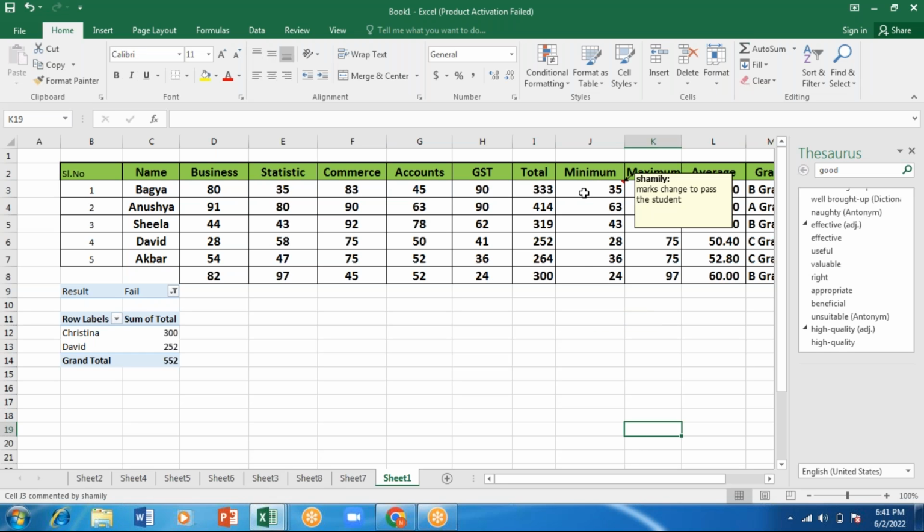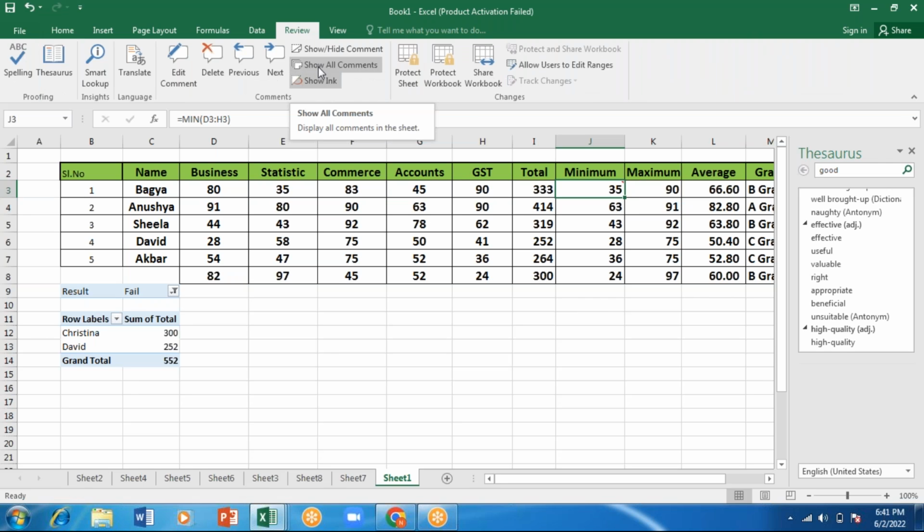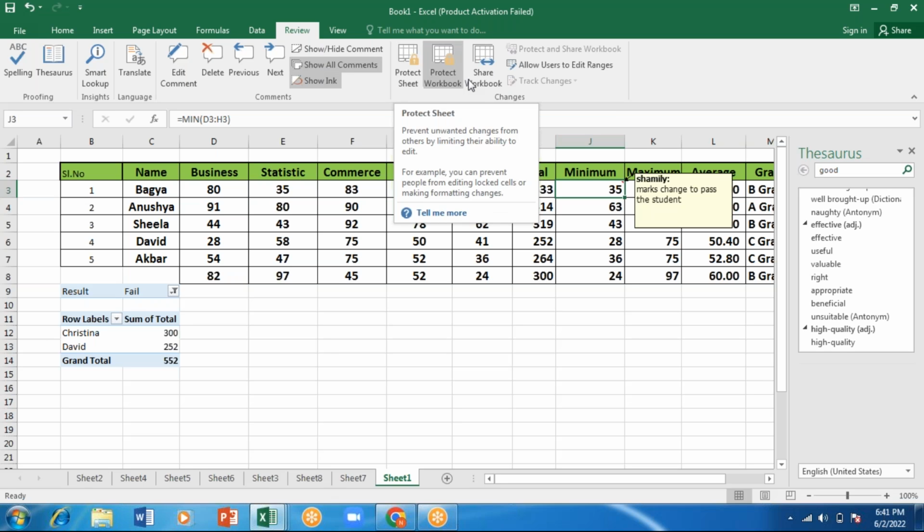There will be one question on this. If there is a red color mark on the top right corner of a cell, what does it indicate? It indicates that a comment has been added to the cell. Similarly, in the Review tab, you have the option Show All Comments. Wherever you have a comment, it will be displayed here. And then Protect Sheet.